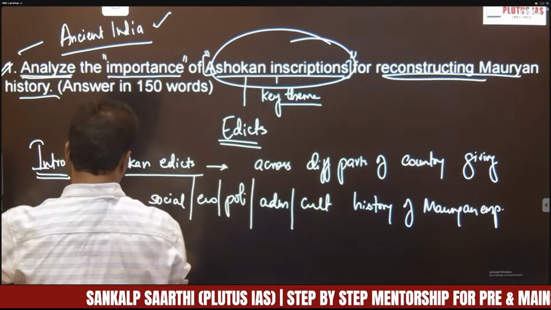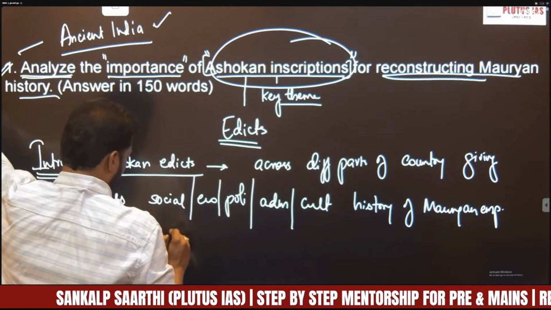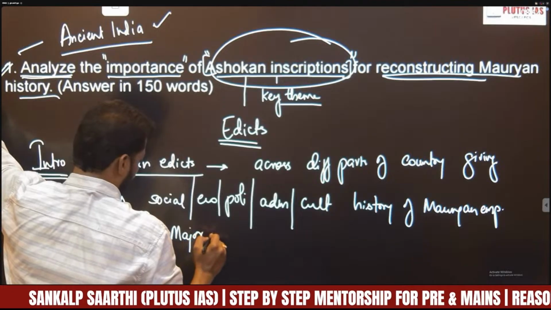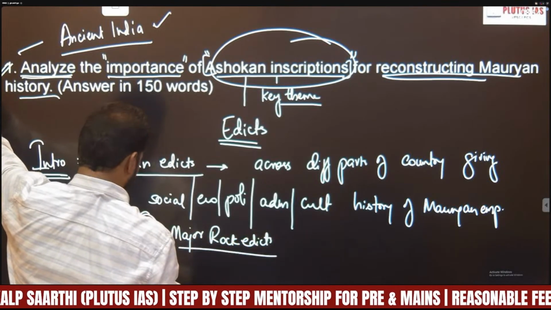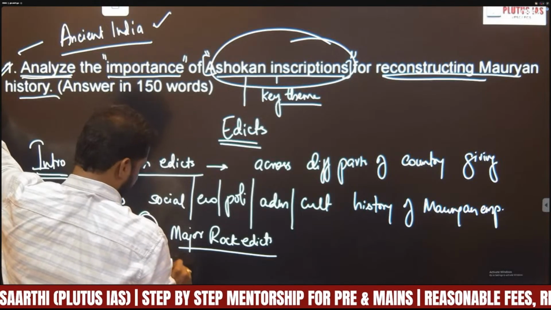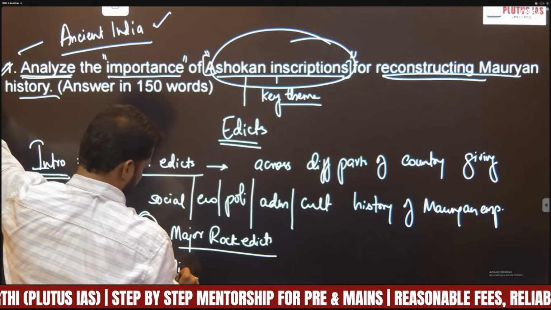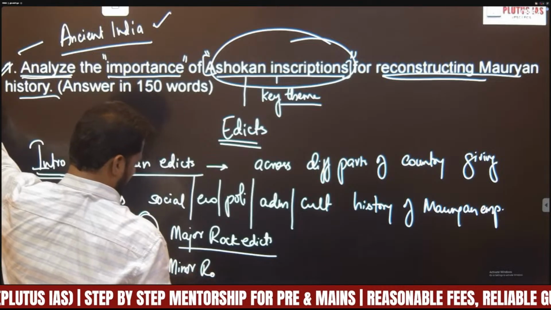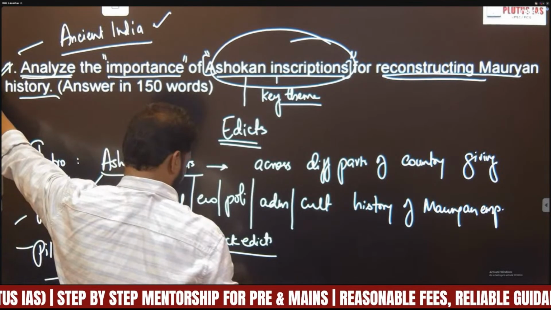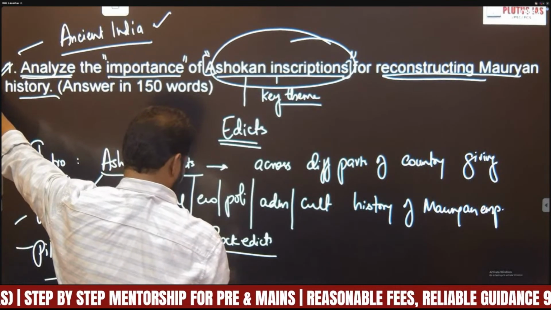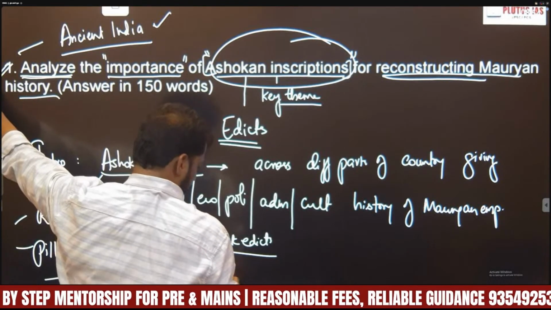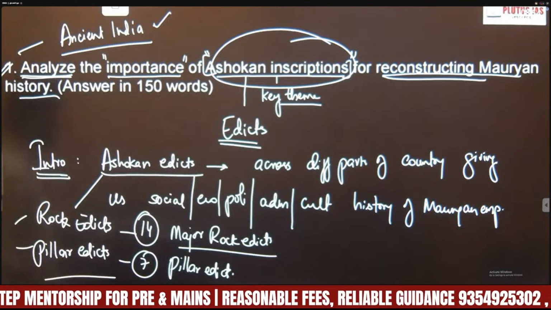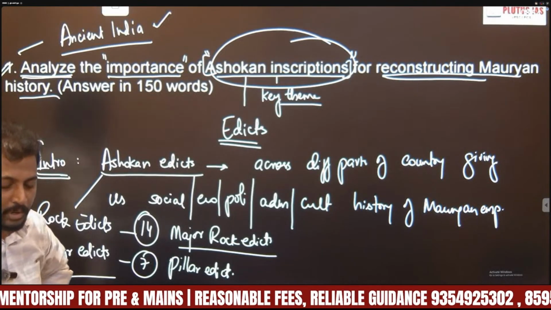So basically we have 14 important major rock edicts and 7 important pillar edicts, right? So they provide the contemporary evidence.